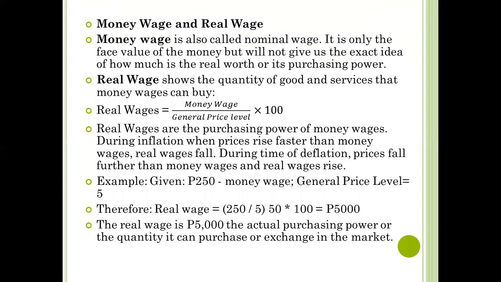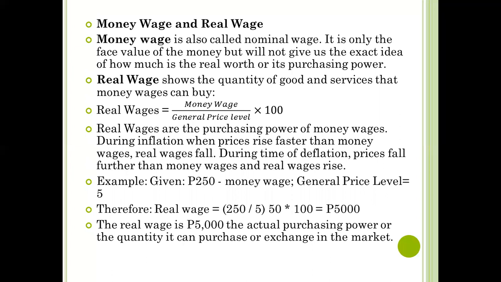Let's discuss money wage and real wage. So money wage is also called nominal wage. It is only the face value of the money, but it will not give us the exact idea of how much is the real worth or its purchasing power. And real wage shows the quantity of goods and services that money wages can buy. So we have here our formula.